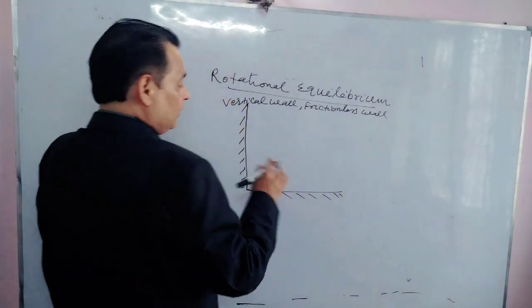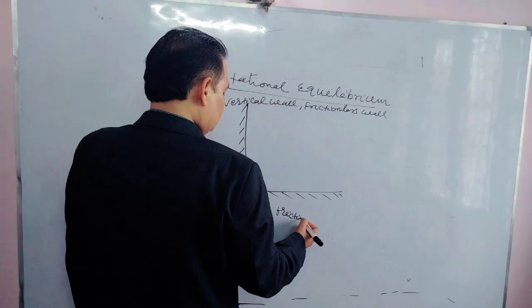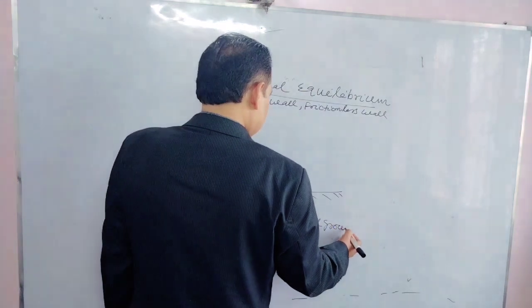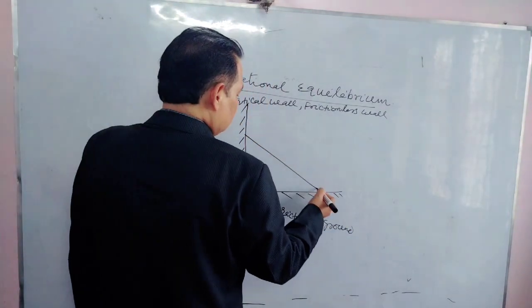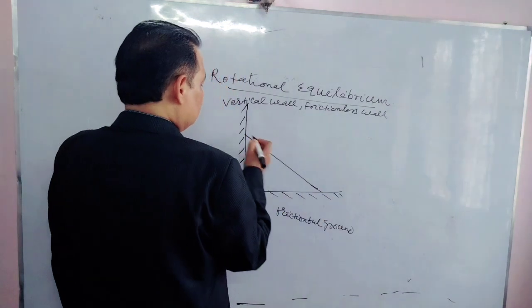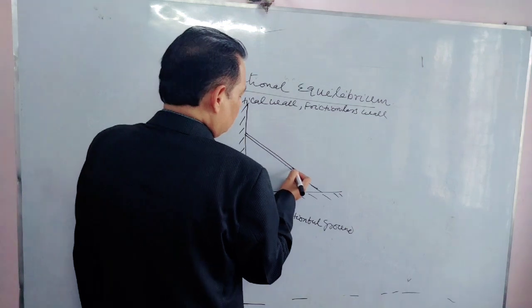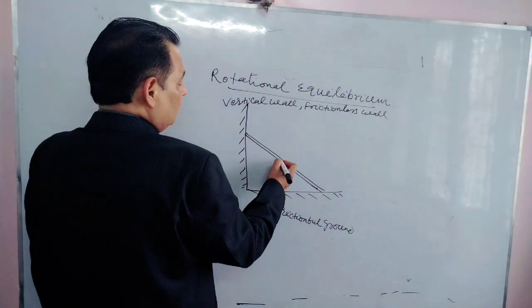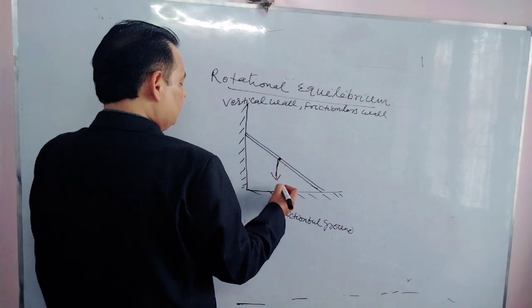That's frictionful, rough ground. On this one, there is a ladder. This ladder is uniform, and its mass is capital M.